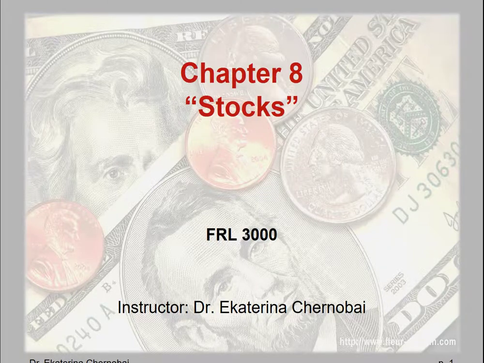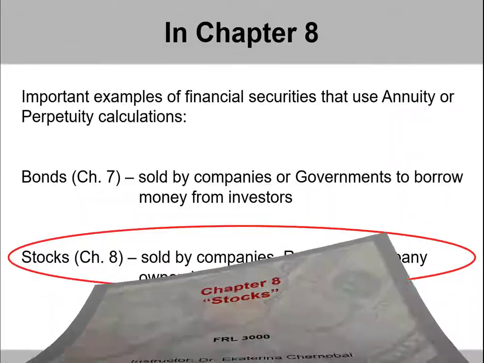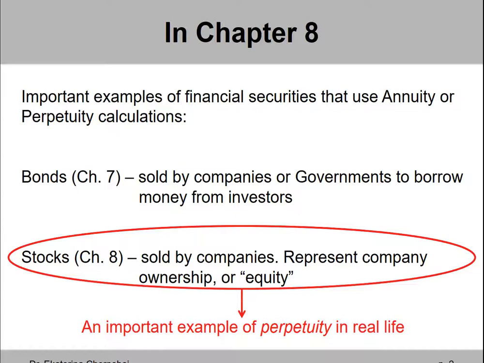Chapter 8, Stocks. In the earlier chapters, we covered the general calculations of annuities and perpetuities. Then in the last chapter, chapter 7, we looked at bonds, which is a real-life example in which we use annuity calculations. Chapter 8 is on stocks, and this is where we can use the perpetuity formula.